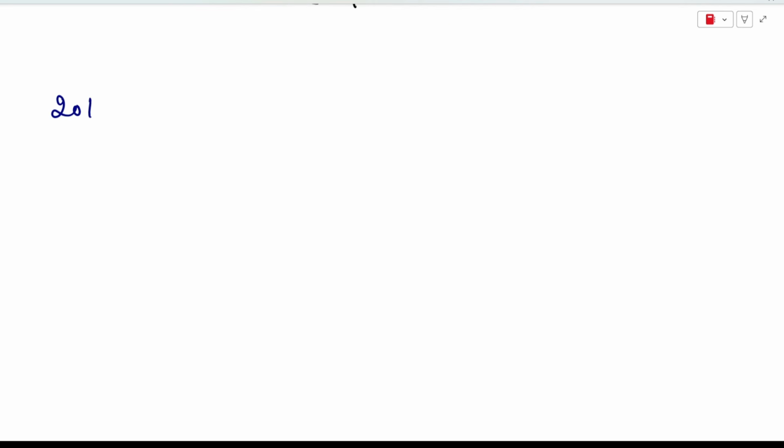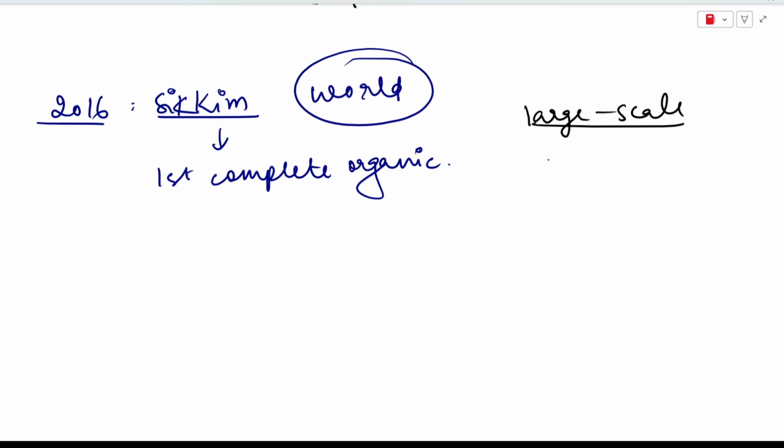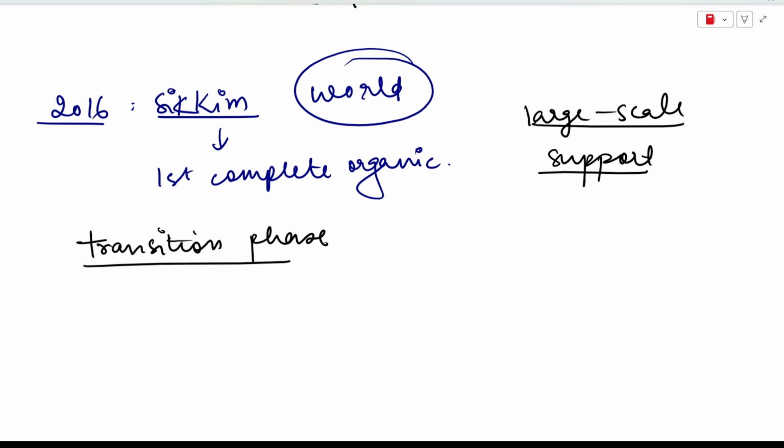If we talk about India in 2016, we see that Sikkim became the first completely organic state in the entire world. It was the first state to do so in the entire world, right? And Sikkim proved that large scale organic farming is possible if the government provides proper support to the farmers, and if it provides proper help during the transition period, because now agriculture is in a transition phase, right? So if the government helps the farmers in this phase, organic farming can be done on a very large scale, like Sikkim proved.